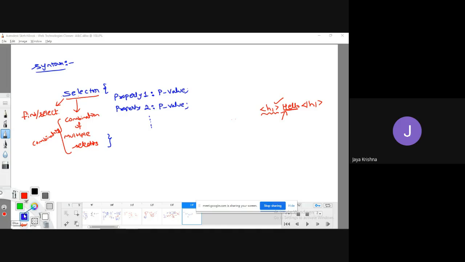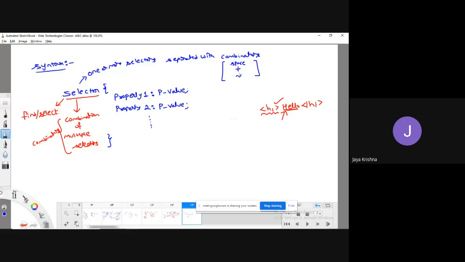All these will be explained in the further sessions. So this can be one or more selectors separated with combinators. In simple words, if I give a description here itself, one is a space, another one is plus, another one is a tilde symbol, another one is a greater than symbol. These are the various kinds of combinators.